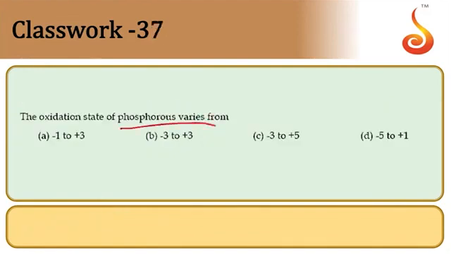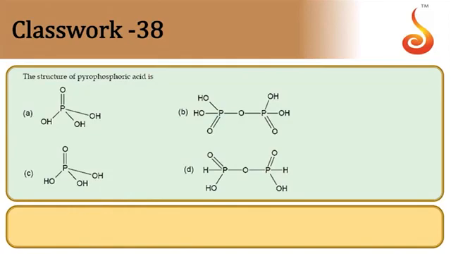Then the oxidation state of phosphorus, a 15th group element, varies from -3 to +5 state. So -3 to +5 state it has. So option is C. Then the structure of pyrophosphoric acid. In one of the previous questions we have already seen pyrophosphoric acid. Its formula is H4P2O7. Therefore, the structure is of a tetrabasic acid. There should be 4 OH groups present in it, and therefore the molecule is B. Option is B.